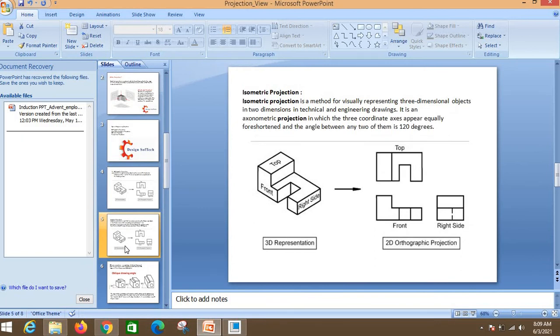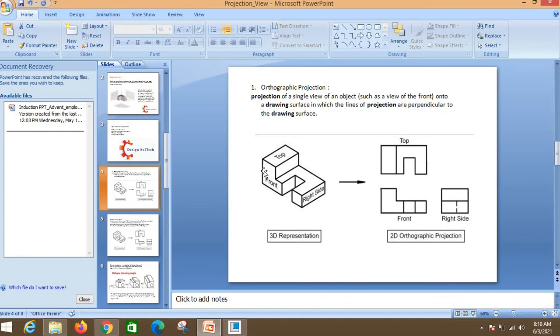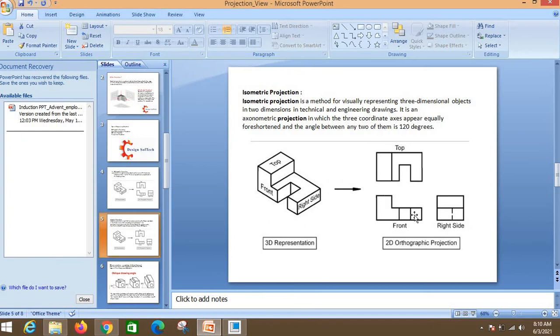Same for isometric projection. What is meant by isometric projection? By using the 3D to orthographic projection, we want to draw a 3D representation. By using 2D, we want to draw 3D. So it is called an isometric projection. And what is meant by orthographic projection? From 3D, we are drawing 2D, meaning these views. And in isometric, by using 2D, we are going to draw 3D. So this is the only difference.